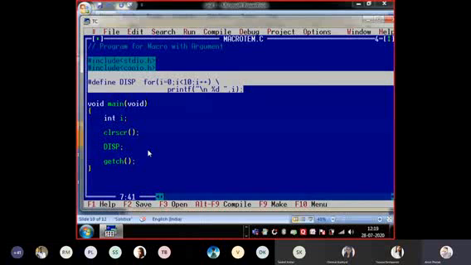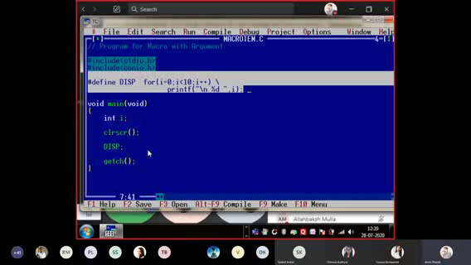Or I want to do something, are displayed on the screen. So I want everyone to take down the program or take the screenshot, whatever you are doing. Okay. Why I have done this program? Just to explain that it is possible to have multiple lines in the macro expansion with the help of this